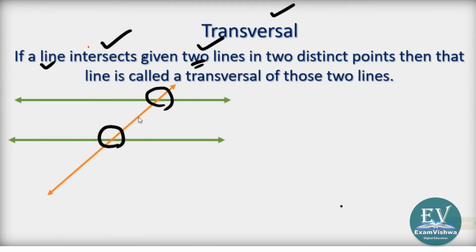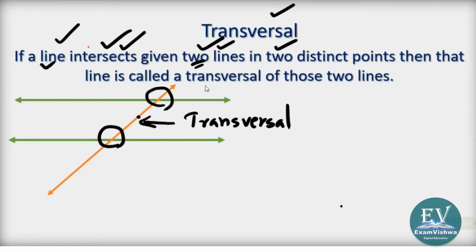We call this line as transversal. Understood? So transversal will be a line. It is a line which intersects given two lines in two distinct points, one point is here and second is here. We call such a line as transversal.